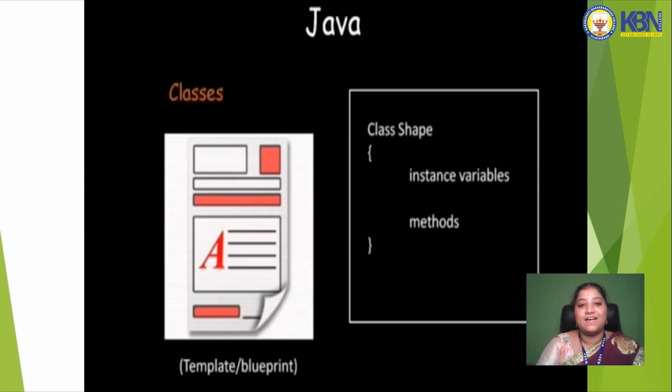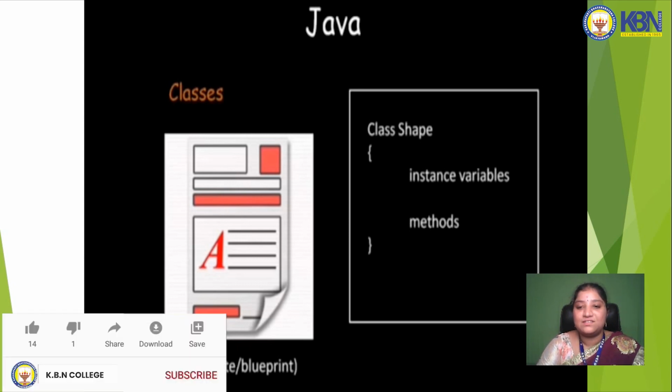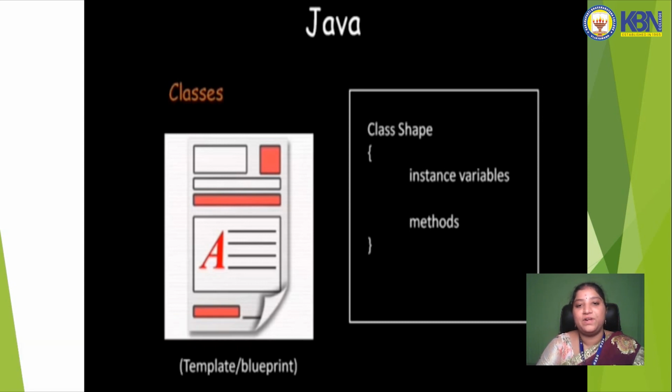What is a class? A class is a blueprint or a template. Let's see an example. Suppose we take some shape. In this shape we can use the size of the shape as instance variables, and methods. Now let's take another example, suppose class Student.